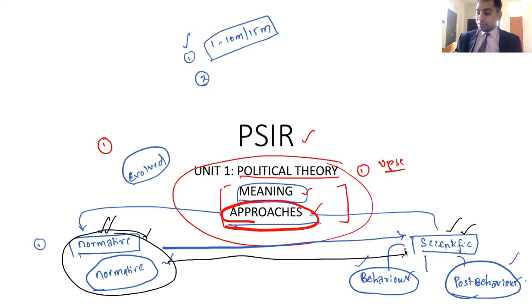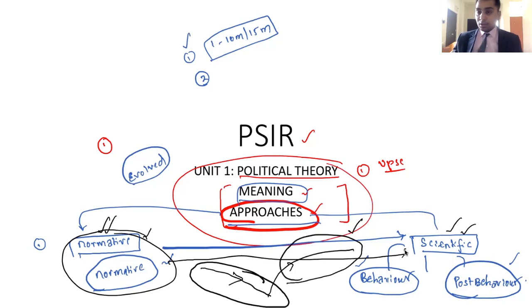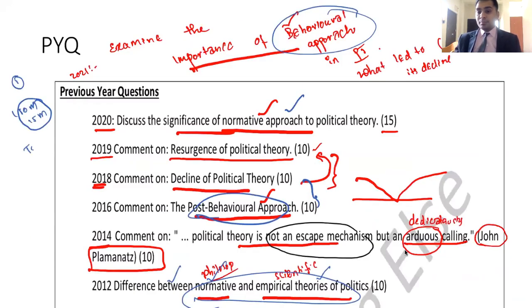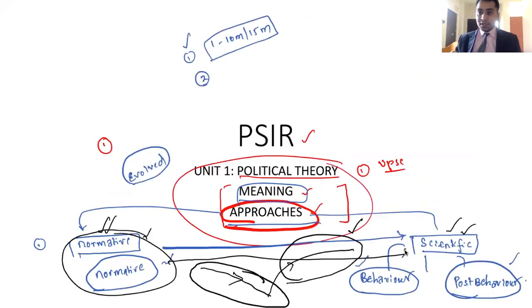During this evolution phase, there are some downfalls, there are some resurgences. Now they ask a question, what led to the decline of political science? One question in this journey. They asked what led to the resurgence of political theory, right? This is what they asked. In this context itself, there is one political scientist known as John Clements who has said that political science is not an escape mechanism, but an orders calling, which means if you are trying to escape from your duty, it is going to get declined.